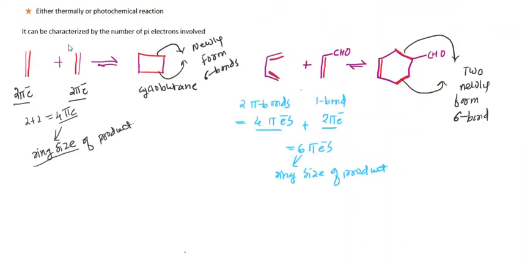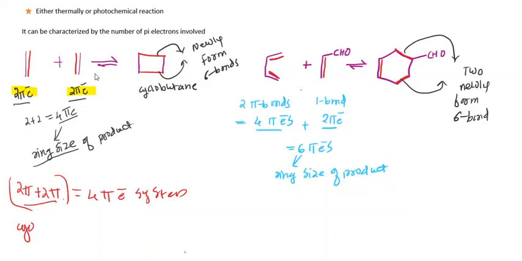As said earlier, cycloaddition reactions are characterized by pi electron involvement. In the first case there are 2 pi electrons plus 2 pi electrons, which is a 4 pi electron system. This type of reaction is known as 2 pi plus 2 pi cycloaddition, the first class.